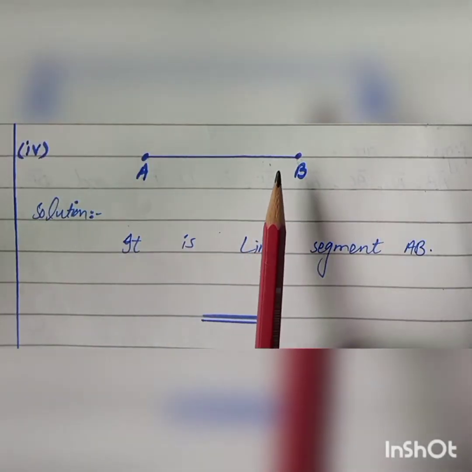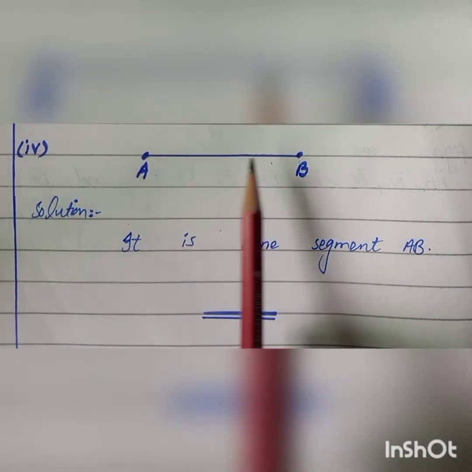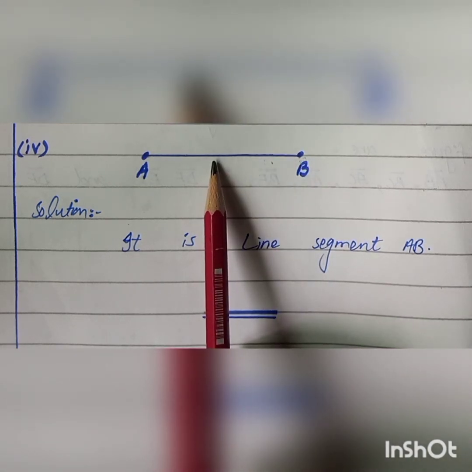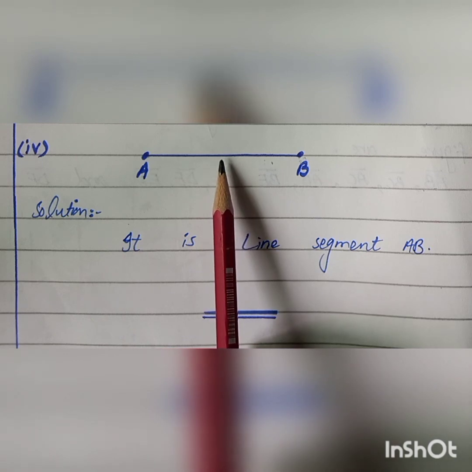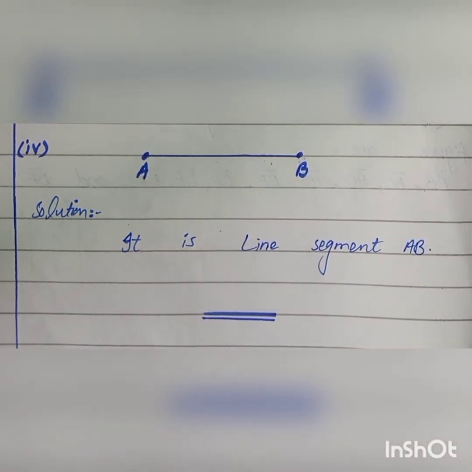In the fourth part, students, you can see here the figure. In this figure, both ends are bound. So you know the concept of the line segment. In the line segment, both ends are bound. So this is the line segment A and B.